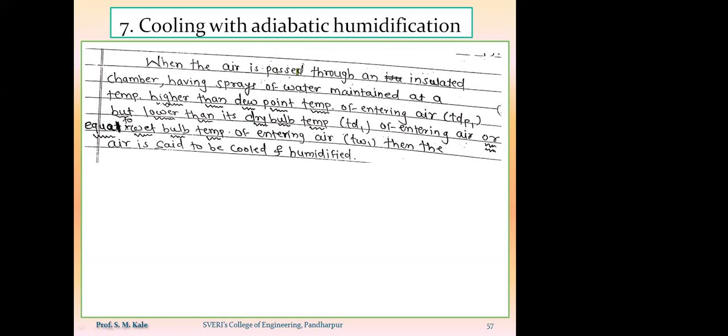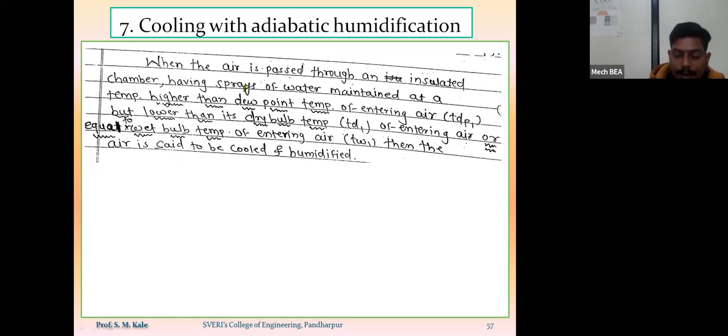Whenever we pass the air into the insulated chamber, whatever water we spray inside that chamber, we have to maintain the temperature of that spray of water such that it is higher than the dew point temperature of the entering air, but lower than the dry bulb temperature of the entering air.